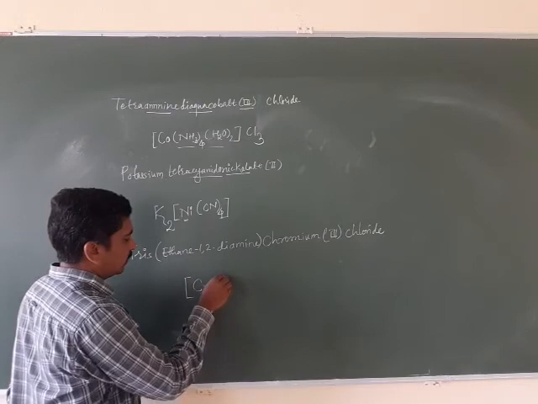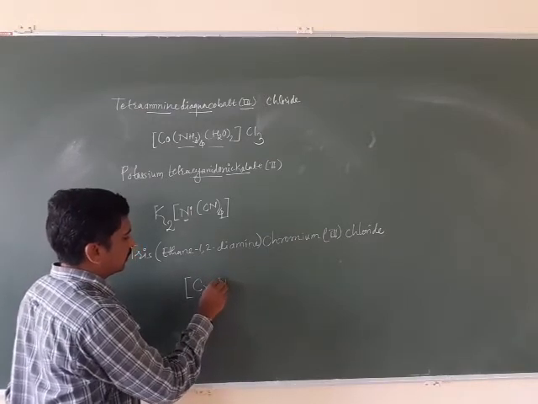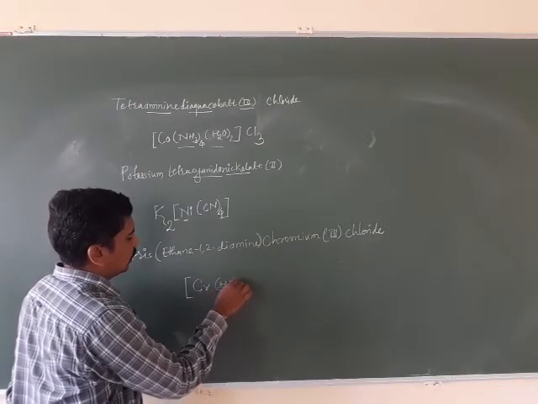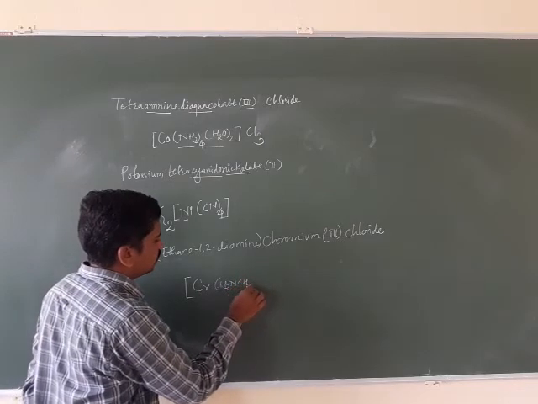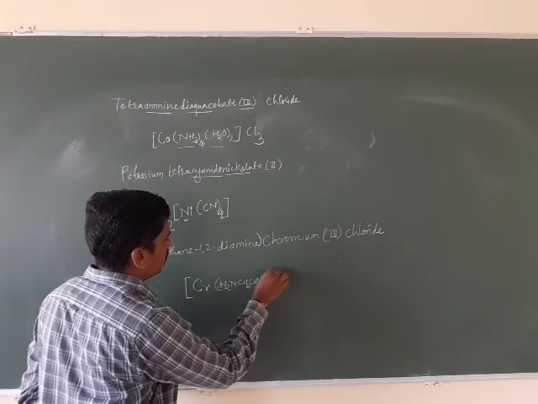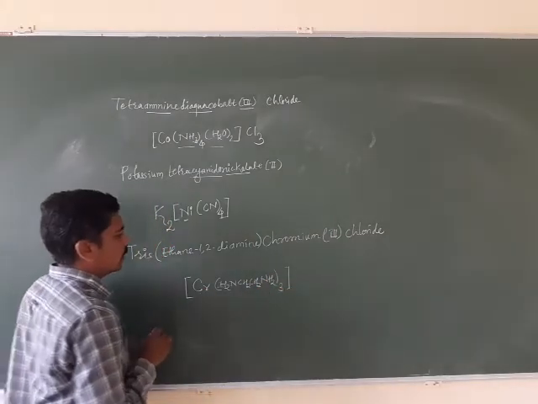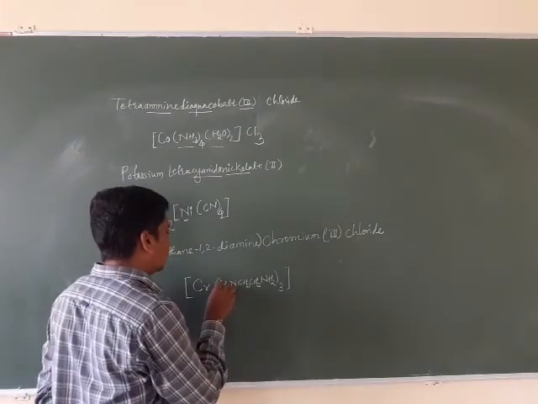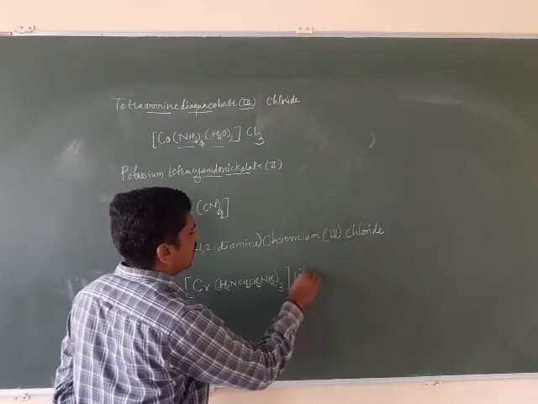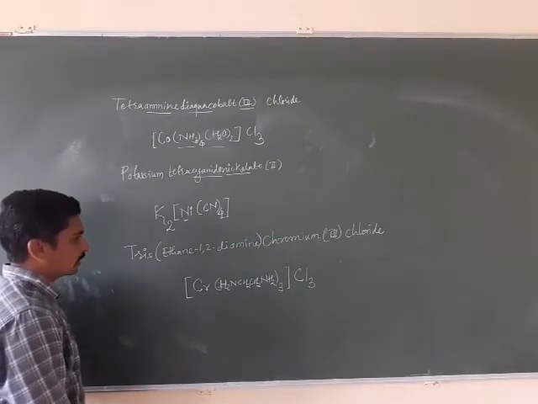If one wants to write it like this, H2N CH2 CH2 NH2 thrice. No problem. This is a neutral ligand, and chromium is in its +3 state. It means that we require 3 Cl minus to balance the charge on the complex.